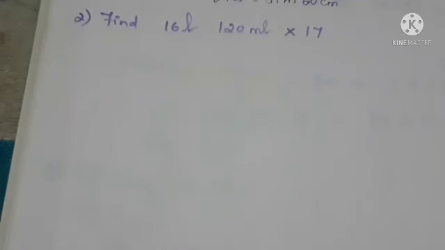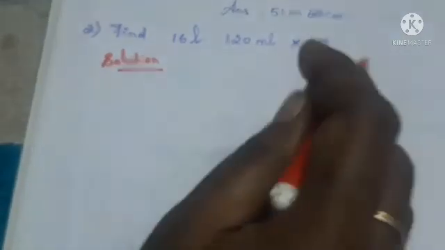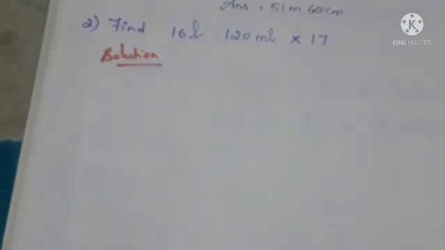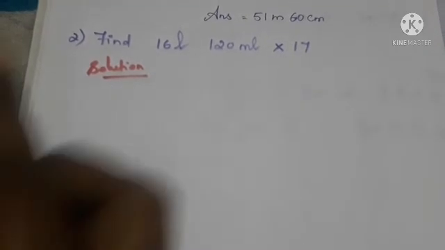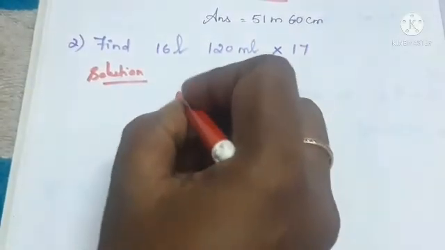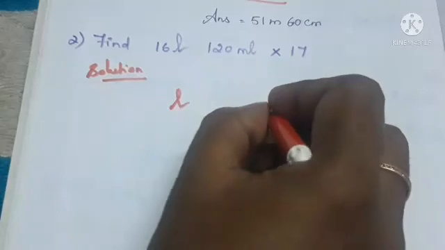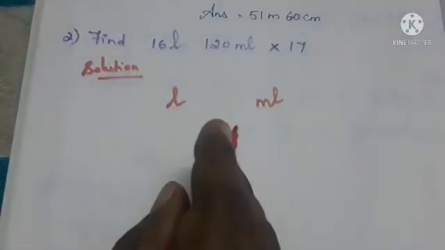17. Okay, so we can start to write the answer by writing the solution first. Then we can write the units present in this question. What are the units present in this question? Yes, liter and milliliter. Two units are there. The first one is liter and the second one is milliliter. So we can write the units present in this question first.